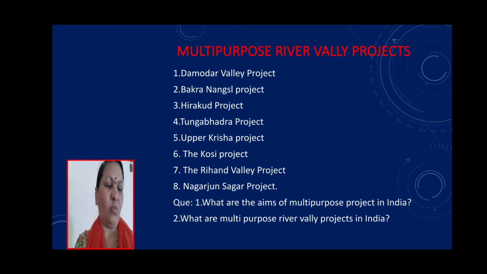Coming to the next point, the Tungabhadra project, a joint venture of Karnataka and Andhra Pradesh. The aims of this project are the same: providing irrigation, generating hydroelectric power, and inland fisheries. The tributary of this river is the Krishna. The reservoir created by this dam is known as Pampa Sagara.